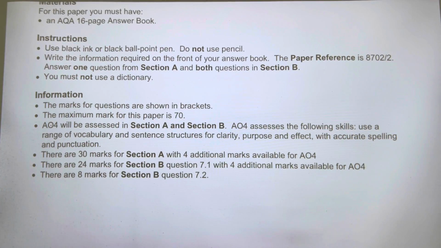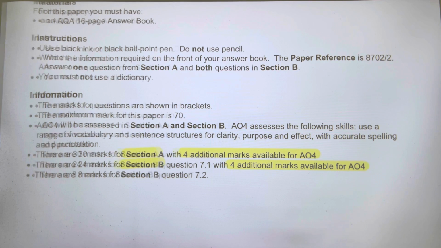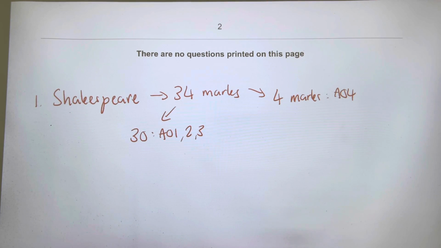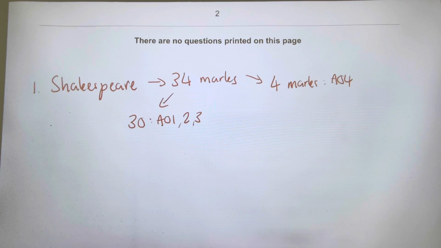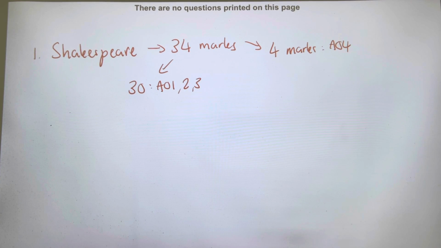Because if we look at the paper, guys, here it says very clearly, section A is with 4 additional marks available for AO4, and this is also the same case for the first unseen poetry question that we will cover in a second. So guys, Shakespeare is 34 marks, 4 marks for AO4 and 30 marks for AO1, AO2 and AO3.